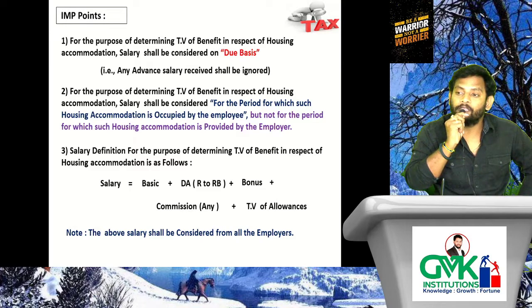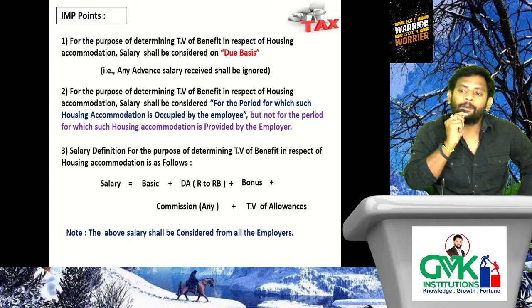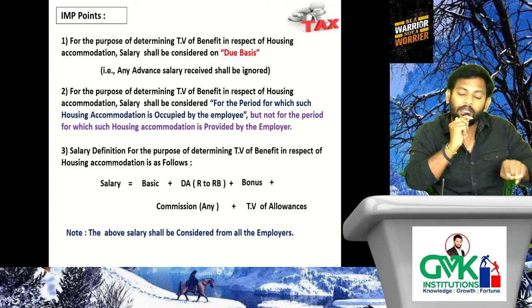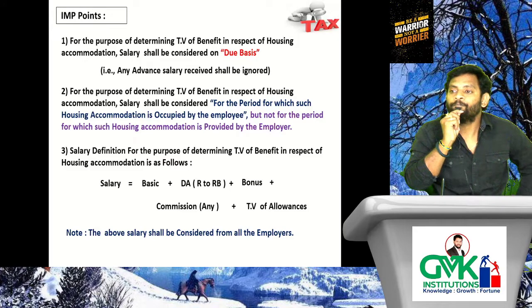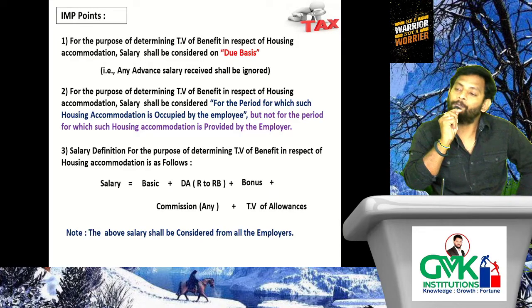The employee is working in 2 companies, A Limited as well as B Limited. Now A Limited provided housing accommodation to the employee. Which company? A Limited. While determining the benefit towards housing accommodation provided by A Limited, we need to determine the salary definition. Is this salary definition from A Limited alone or B Limited also? B Limited also. That is what this statement says. That means the salary definition from A Limited plus the salary definition from B Limited put together.